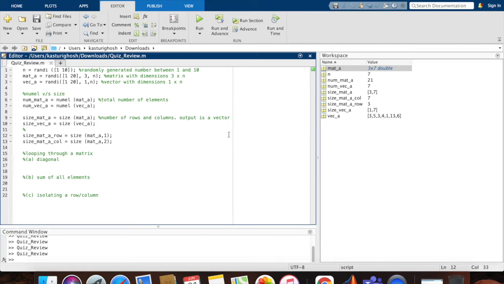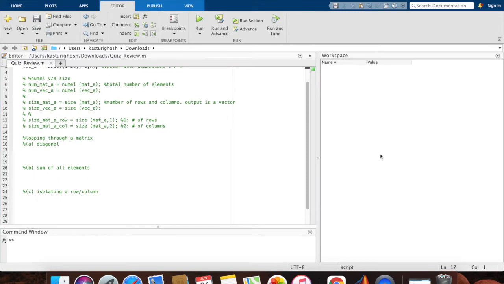Okay, so always remember, 1 will give you the number of rows and 2 will give you the number of columns. If you're ever confused about this during the quiz, I would always recommend making a small matrix or a vector and running these functions quickly to check what the output is and then using it in your question.